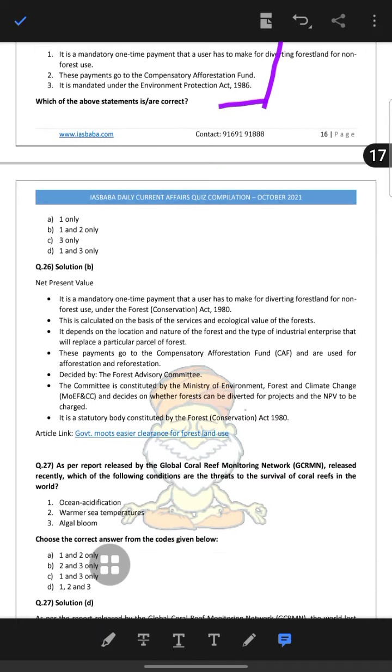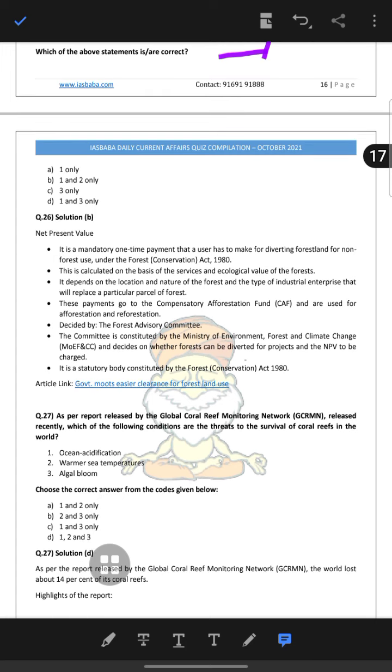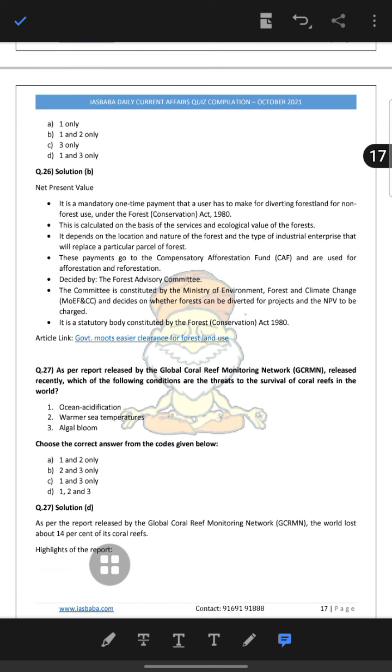So it is a mandatory one-time payment that the user has to make for diverting forest to non-forest use under the Forest Conservation Act. This is calculated on the basis of the ecological value of the forest services. It depends on the location and nature of the forest and the type of industrial enterprise that will replace the particular parcel of forest. These payments go to the compensatory afforestation fund and can be used for afforestation and forest advisory committee. The committee constituted by the Ministry of Environment, Forest, and Climate Change decides whether forest can be diverted to a project, and it is statutorily constituted by the Forest Conservation Act 1980.